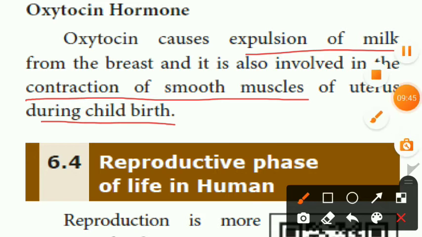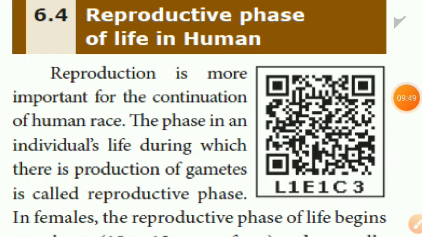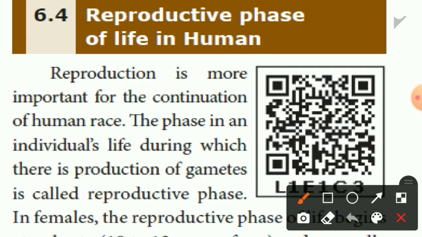Next, reproductive phase of life in human. Reproduction is more important for the continuation of the human race. All living organisms reproduce their young ones. For what purpose? Continuation of the human race, continuation of the life cycle.